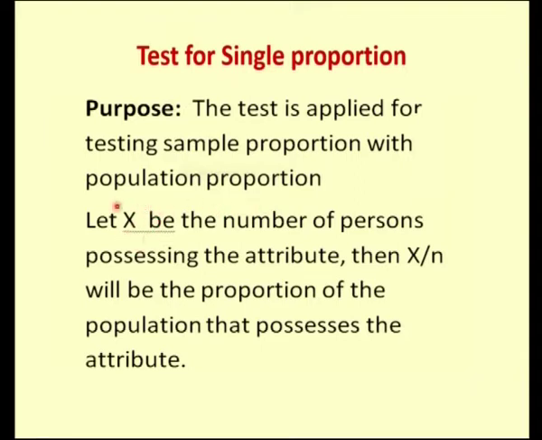Let X be the number of persons possessing an attribute. Then this X by N we call the proportion. As I already told you, we are going to find the sample values, and from the sample values we are also going to find the proportion. That is, we are going to find the proportion of the population that possesses the attribute.